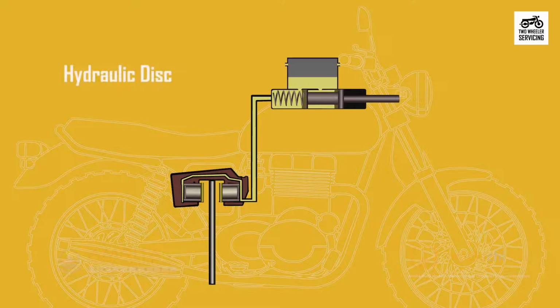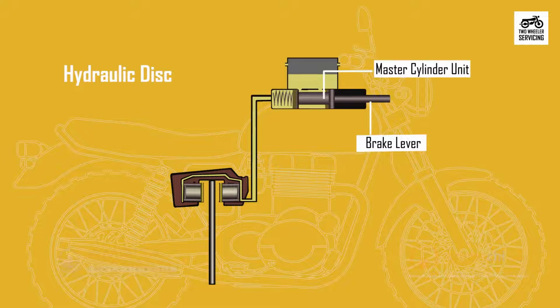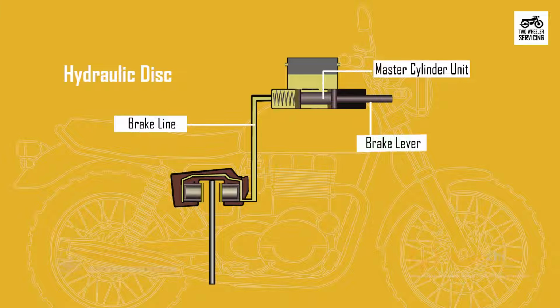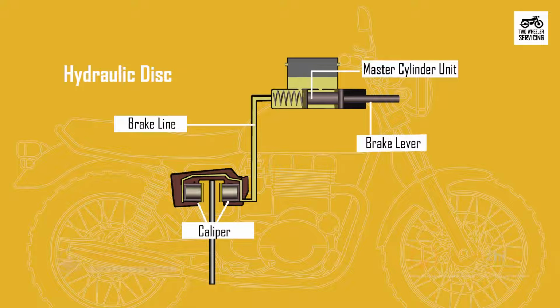Now, let us understand the detailed working of the brake system in a motorcycle. Hydraulic disc brakes are usually used, in which the pressure applied against the brake lever moves the piston within the master cylinder unit. Hydraulic fluid pressure is then transmitted through the brake line to the caliper, where it presses against the one or more caliper pistons.